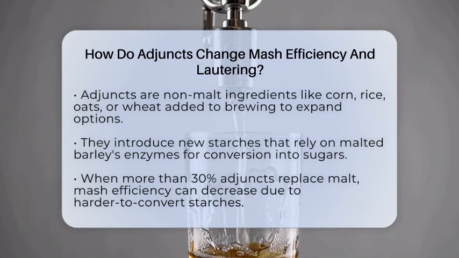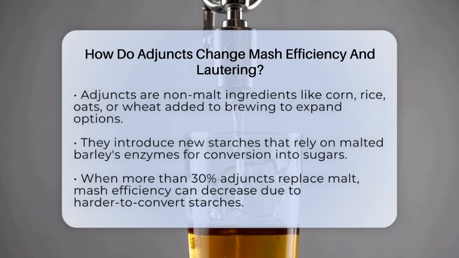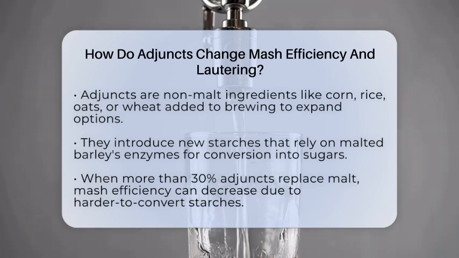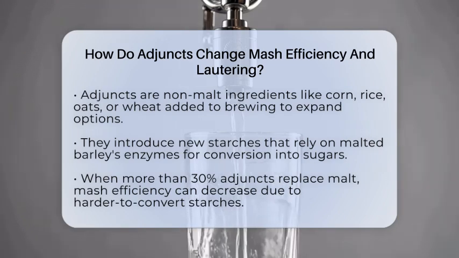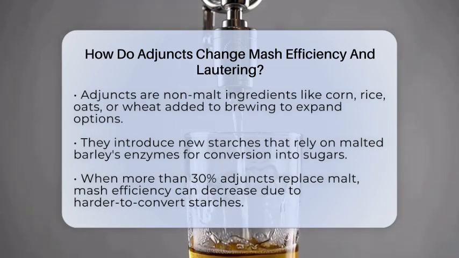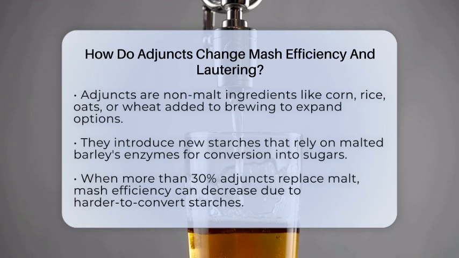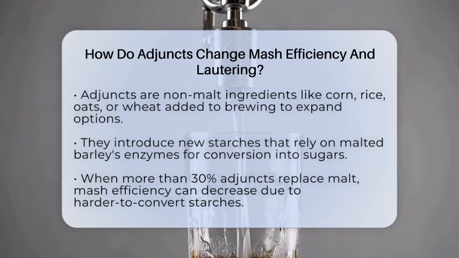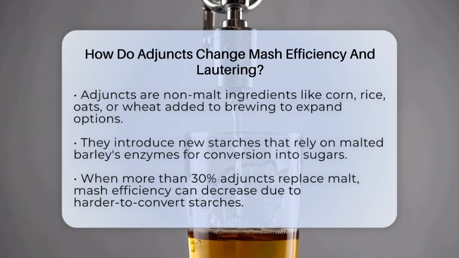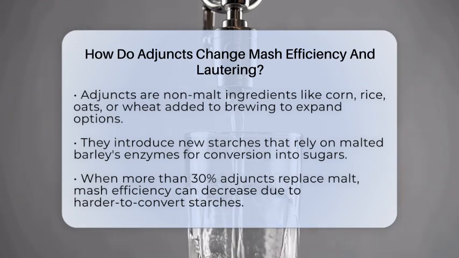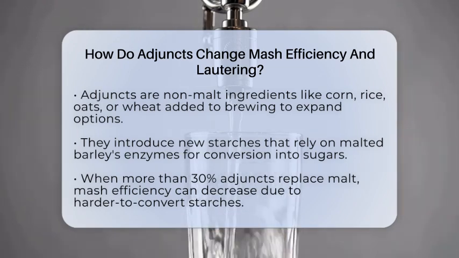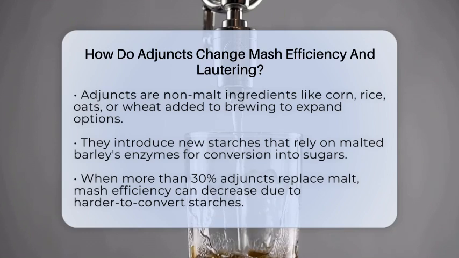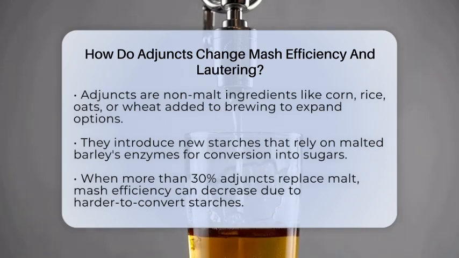Let's find out. When brewers add adjuncts like corn, rice, oats, or wheat, they are introducing new starches that need to be broken down into sugars. Malted barley naturally contains enzymes that do this easily. But many adjuncts have lower enzyme levels, so they depend on the malted barley's enzymes to convert their starches. If a lot of adjuncts replace malt, say more than 30%, the mash efficiency can drop.